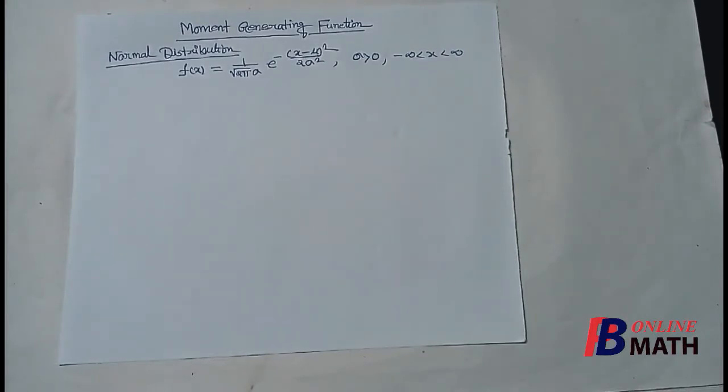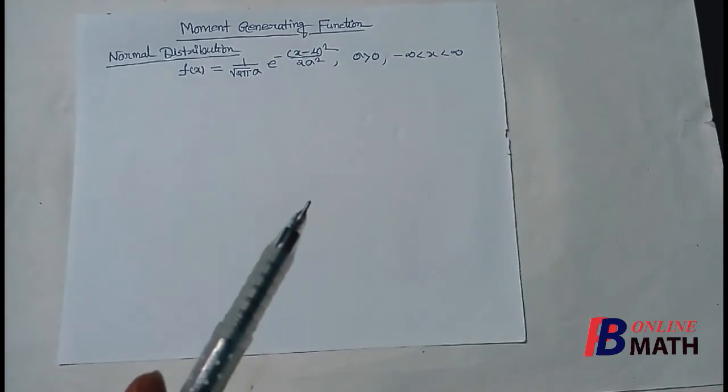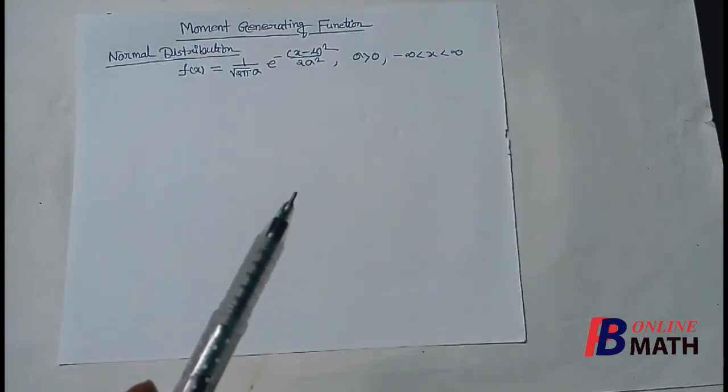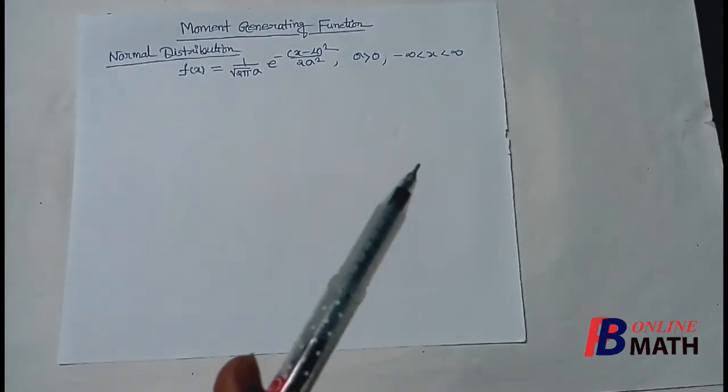First of all, we consider normal distribution, the most important distribution in probability. The PDF of this distribution is given as 1 by root over 2 pi sigma e to the power minus (x minus mu) square by 2 sigma square, where mu and sigma both are parameters, out of which sigma should be positive, and x varies from minus to plus infinity.